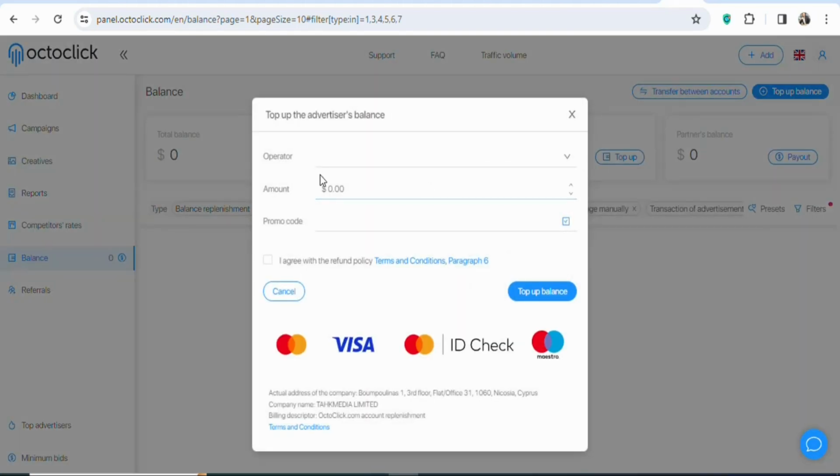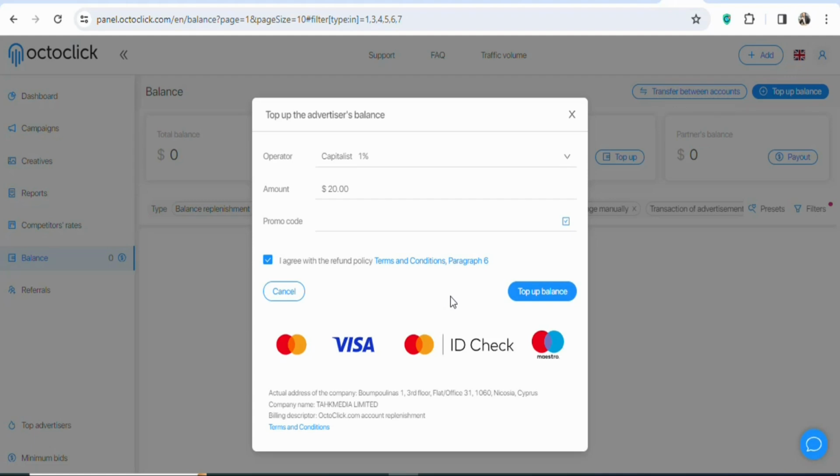Once you click on top up, you are going to select the operator. So you can see they have capitalist, they have a lot of different options. Just select it. Once you select it, you are going to enter the amount that you want to deposit. The minimum amount is $20, so you can enter $20. Once you enter the minimum amount, you are going to click here to agree to terms and conditions. Once that is done, you are going to click on top up balance.